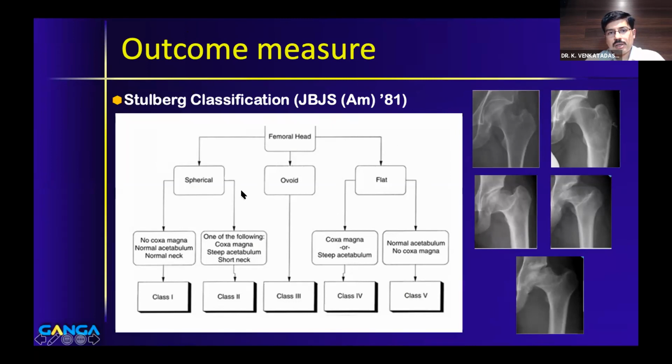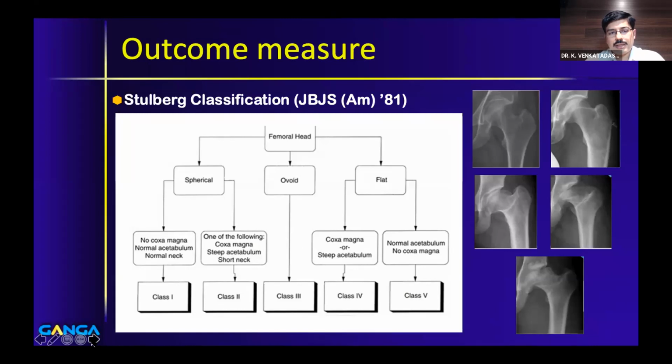So if you have class 1 and 2, generally the outcome is good and the hip is almost normal, and you expect a normal life for the hip. Whereas with 4 and 5, we know that the hip is not concentric and the chance of developing early arthritis is more. Sort of in between is class 3.